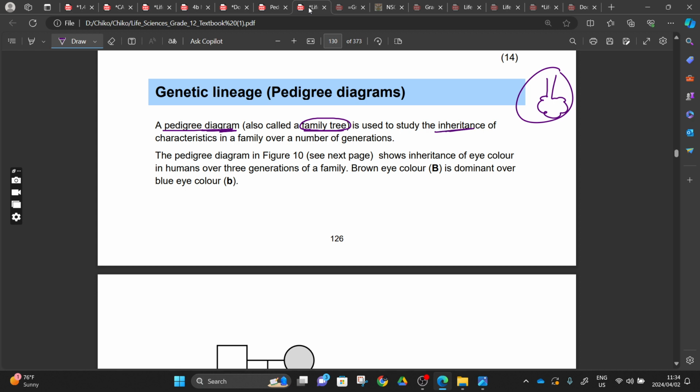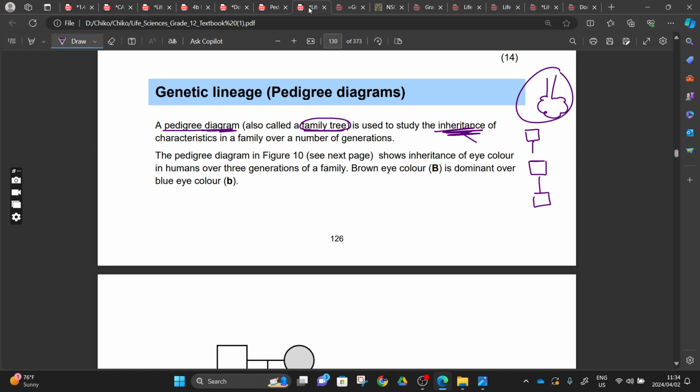What did we say? What is an inheritance? Inheritance is the action of inheriting a certain gene. Let's say your grandfather had a specific gene, and then that gene was passed to your father, and then that gene was also passed to you as a son.